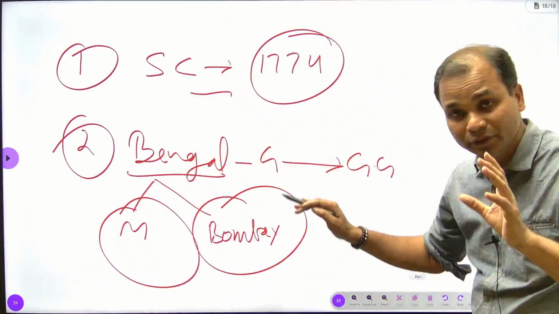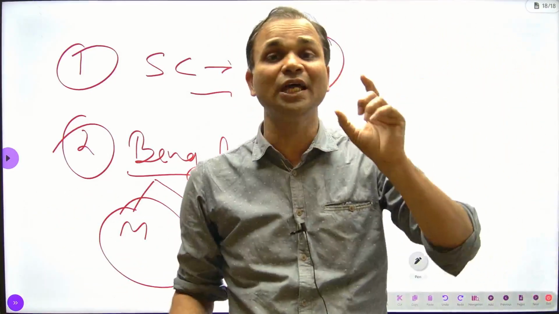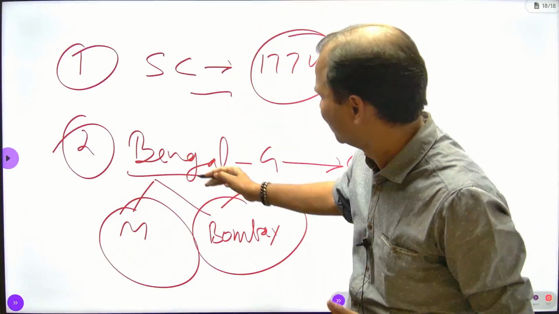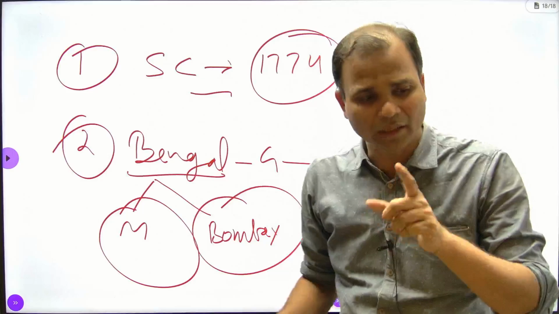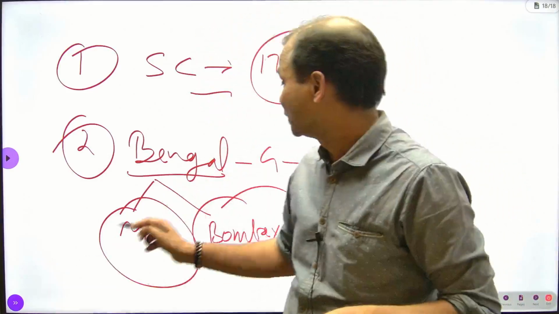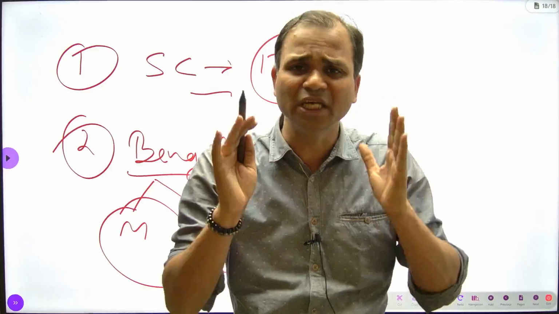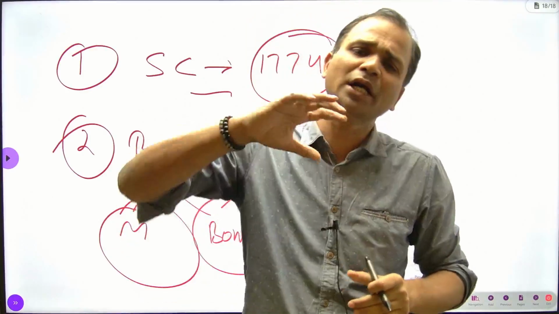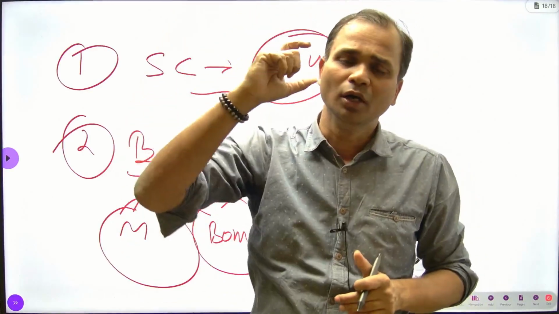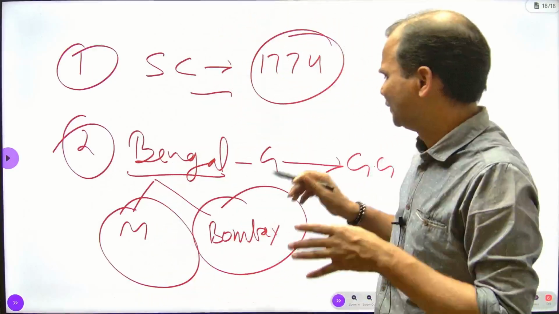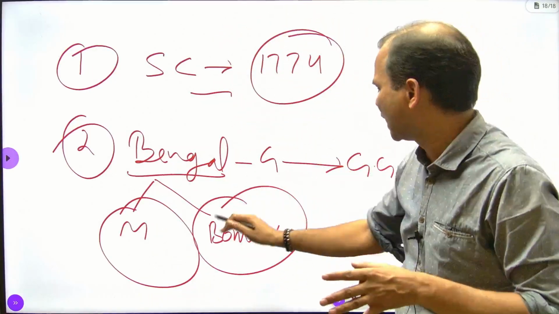So the British government gave more importance to Bengal. Why were they bringing Madras and Bombay under Bengal? Because Bengal was the most profit-generating area, and Bengal was always of high interest to the Britishers. That's why they gave the control of Madras and Bombay to Bengal.